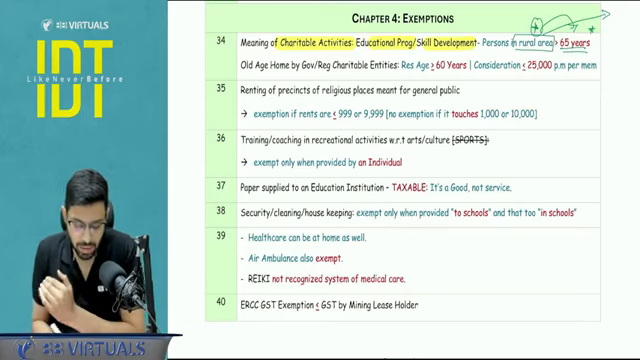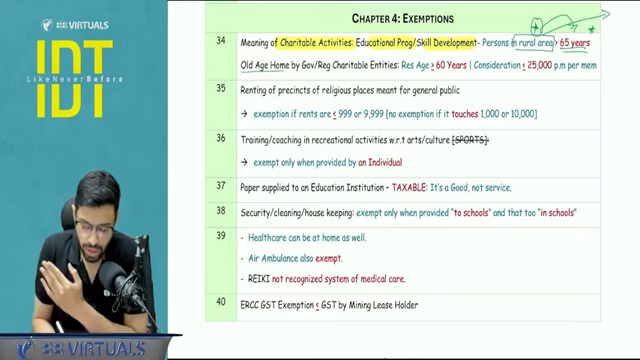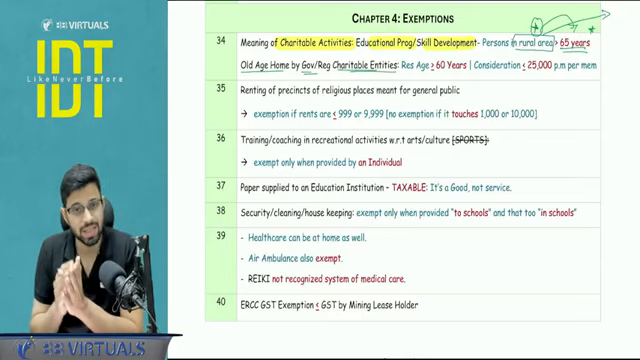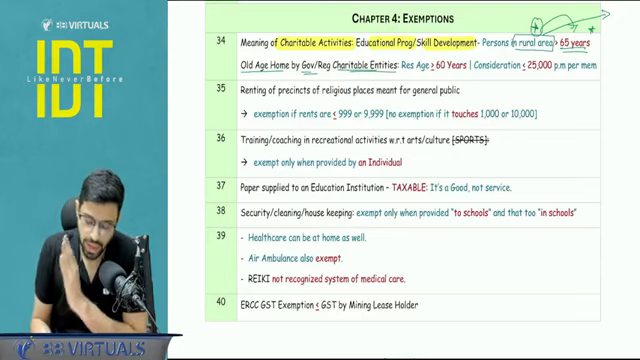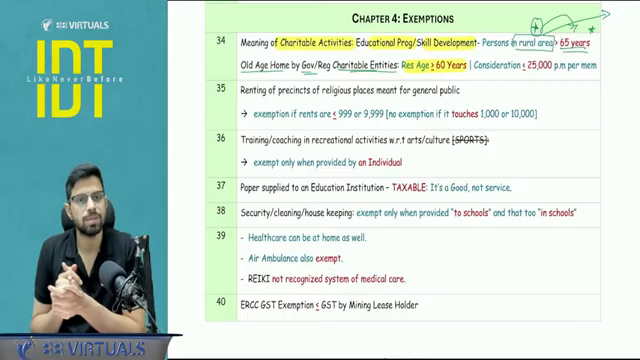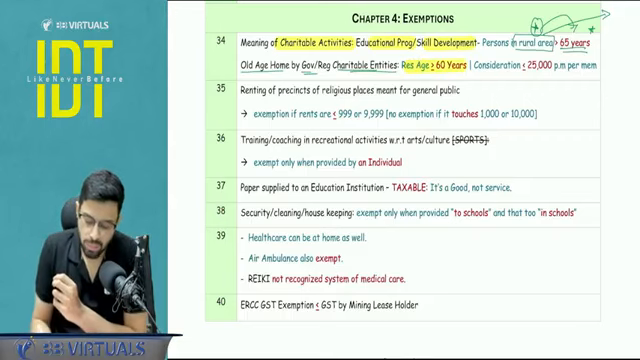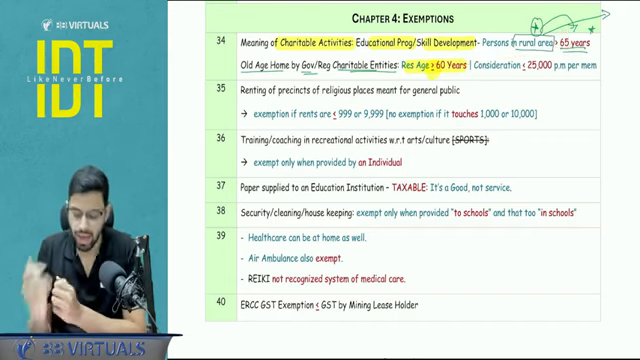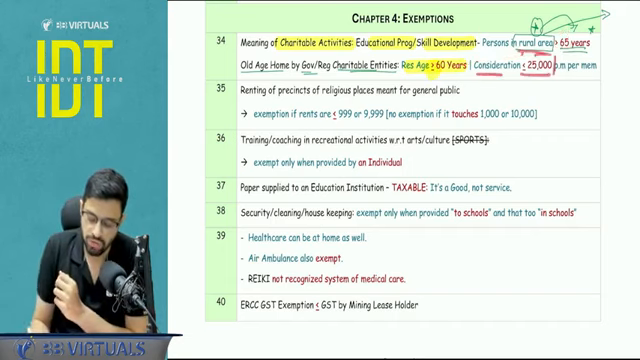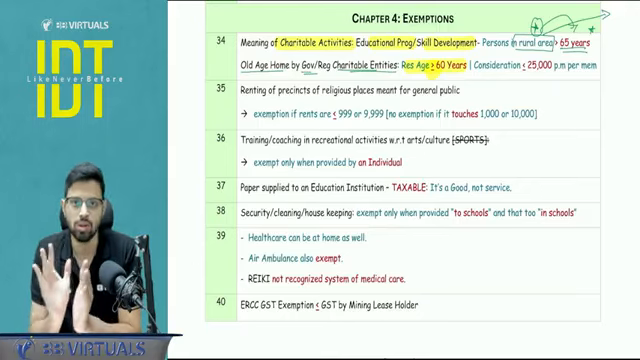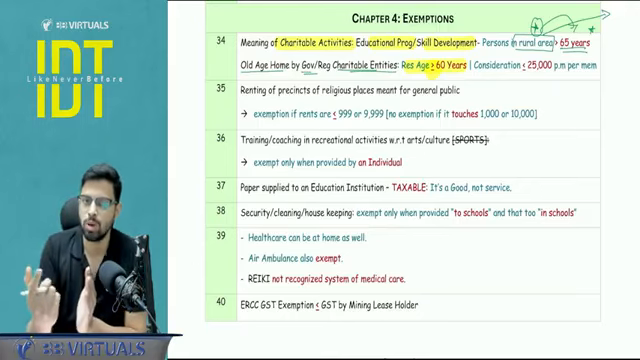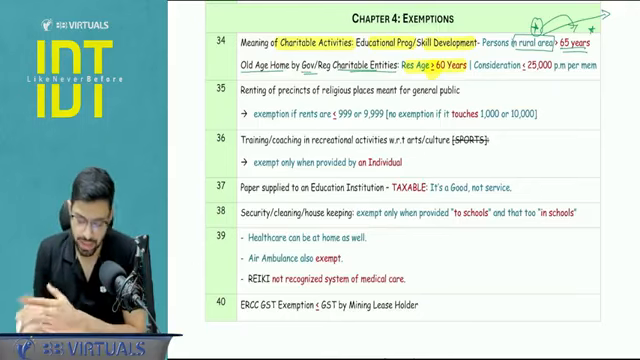Now, another age limit comes when we talk about the old age home run by government or registered charitable entities, that is 12AA of the Income Tax Act. Here, the resident age should be minimum 60 years. Sometimes ICAI plays on these particular limits as well, right? And here the consideration should not cross 25,000 per person, that is per member per month. Up to 25,000 is allowed. If it is 25,000 rupees, the entire amount will be taxed. It will not be covered under exemption.